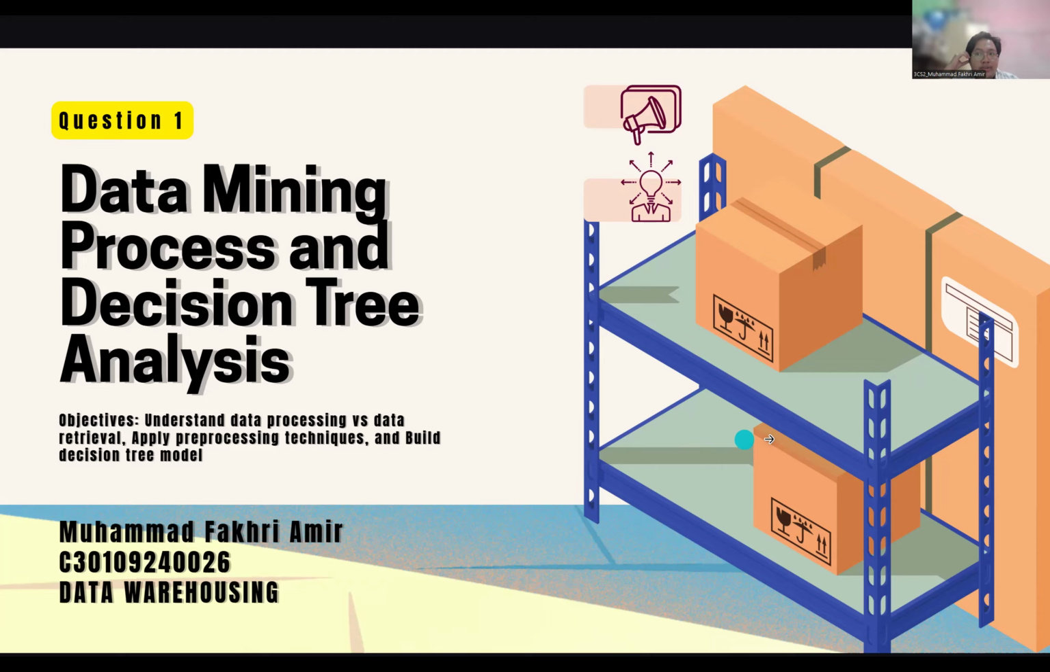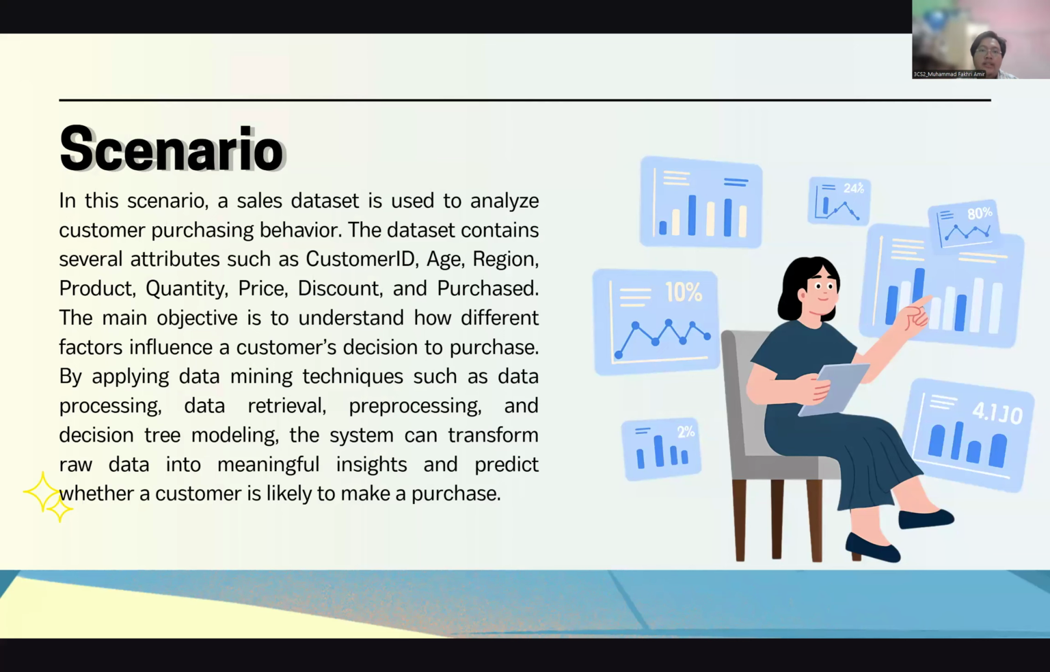So here is the scenario of question one. A sales dataset is used to analyze customer purchasing behavior. The dataset contains several attributes such as customer ID, age, region, product, quantity, price, discount, and purchase. The main objective is to understand how different factors influence the customer's decision to purchase. By applying data mining techniques such as data processing, data retrieval, pre-processing and decision tree modeling, the system can transform raw data into meaningful insights and predict whether a customer is likely to make a purchase.